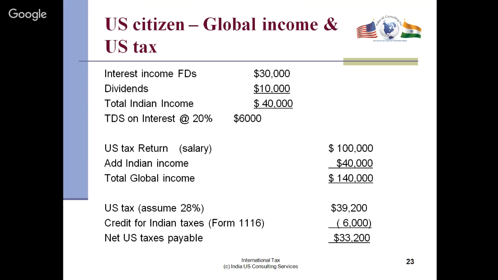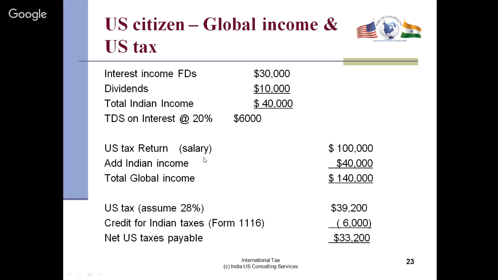Let's say you earn interest income of 30,000 in India on fixed deposits, and you have dividends of another 10,000, so you have total Indian income of 40,000. India is going to tax you 20% only on the 30,000 interest. It'll be 6,000 tax, because they only charge you 20% on the interest income, and there's no tax on dividends. So that's your Indian tax liability.